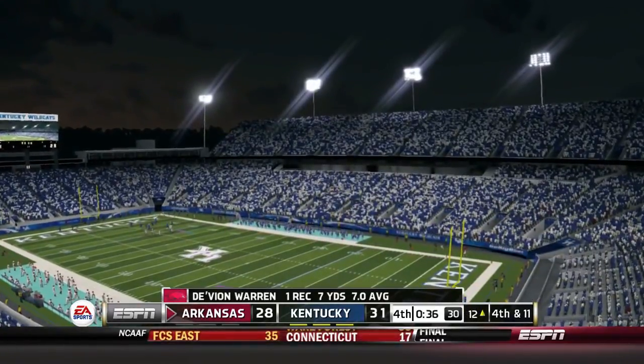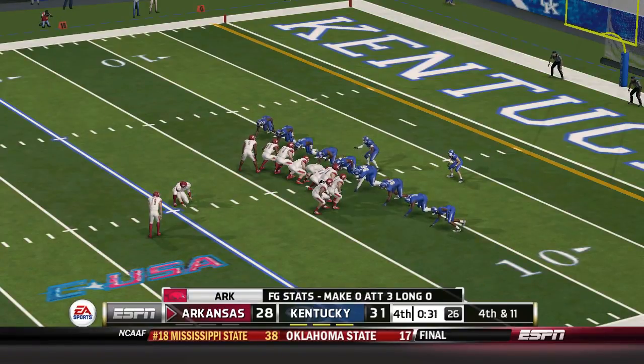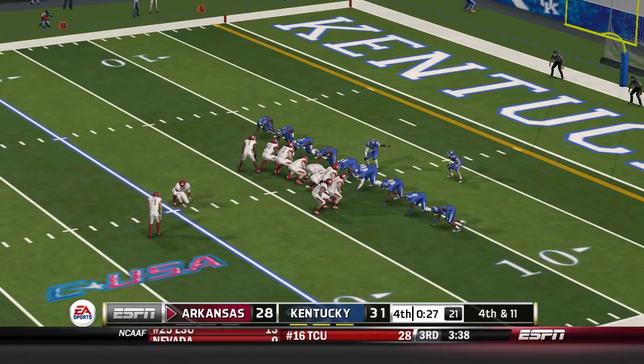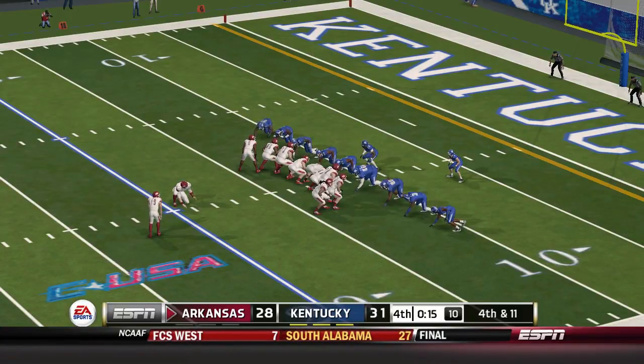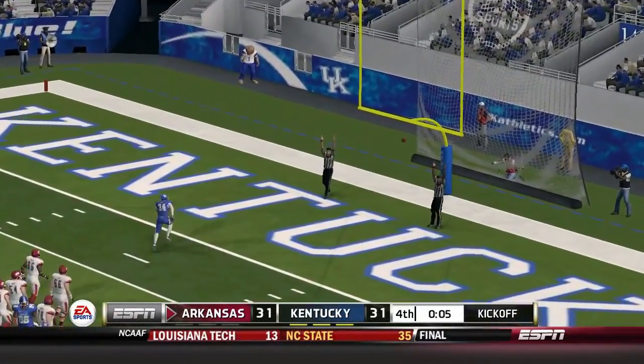That might be one we look back on later and say that won the ball game. The kick is away. He got it.